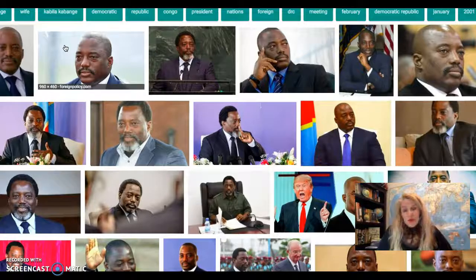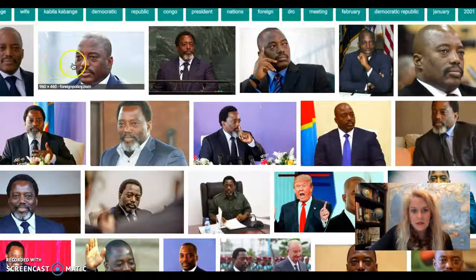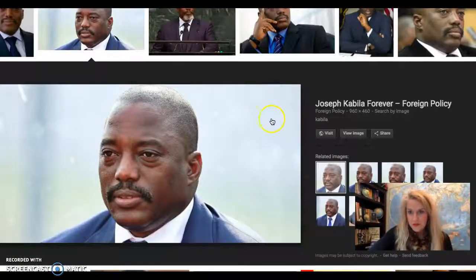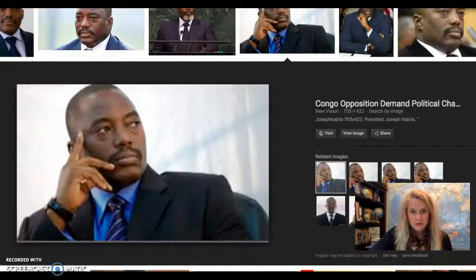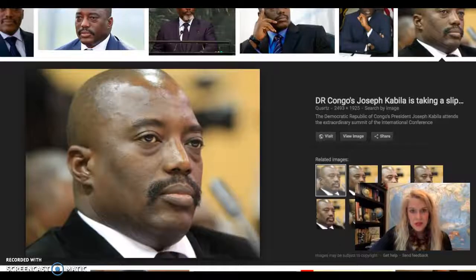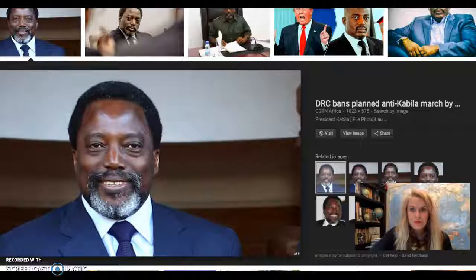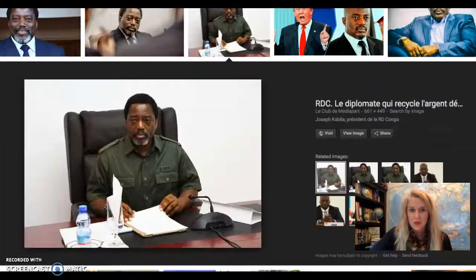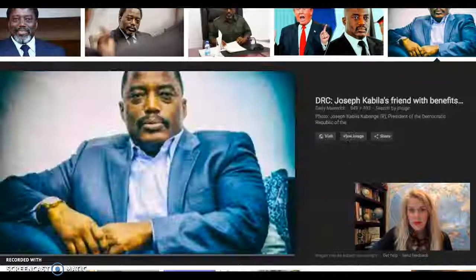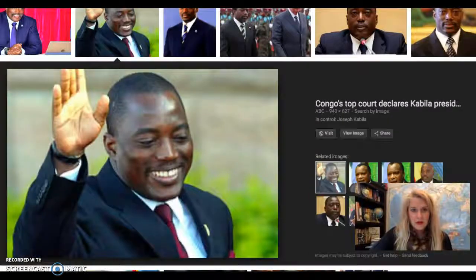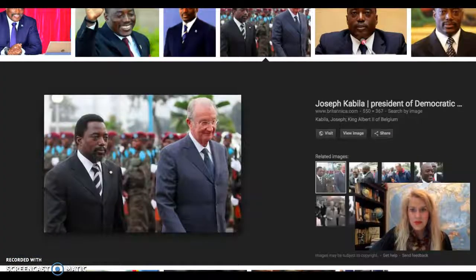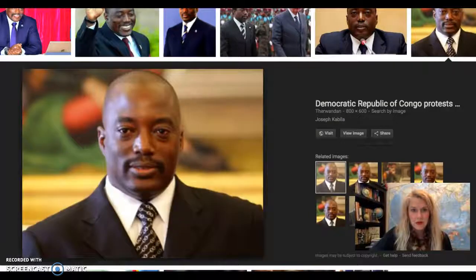All right, so those are our 3 world leaders, and we'll take a look at some more pictures of Joseph Kabila. All right. Definitely westernized, Western dress. Sometimes they do have some of their traditional hats or dress on as well. He was very big in the army. I believe he was head of the army in the Congo.